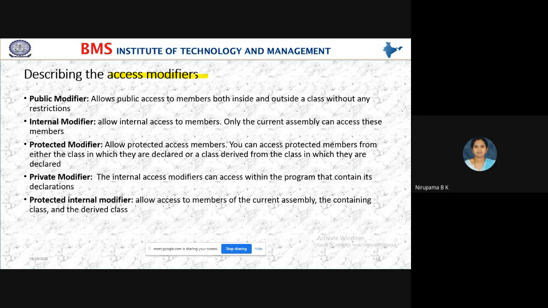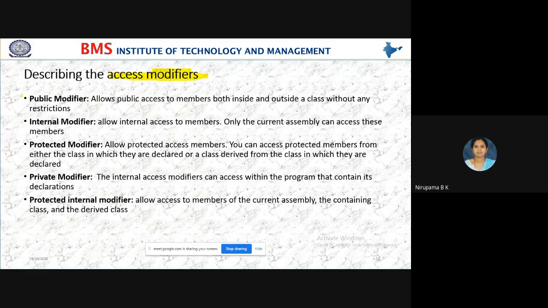Whether the validity or scope of the member function is within the class or outside the class also, we can decide using this access modifier. We can judge the scope or life of the class members using this access modifier.